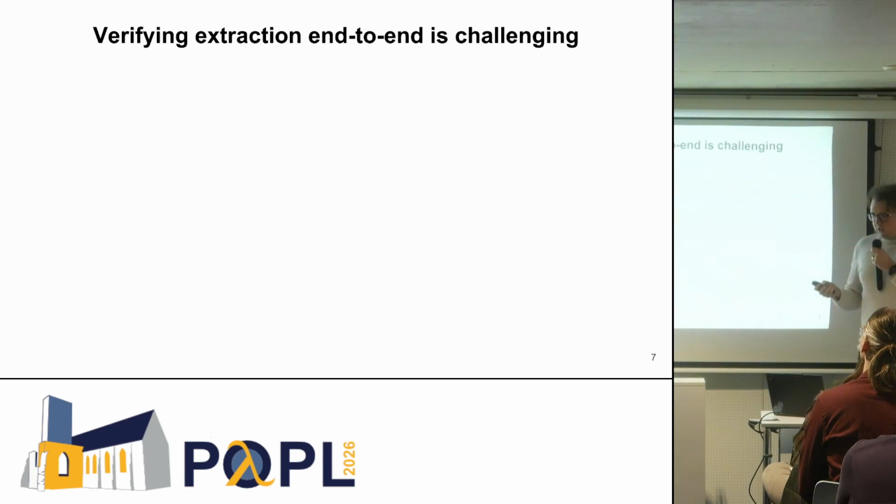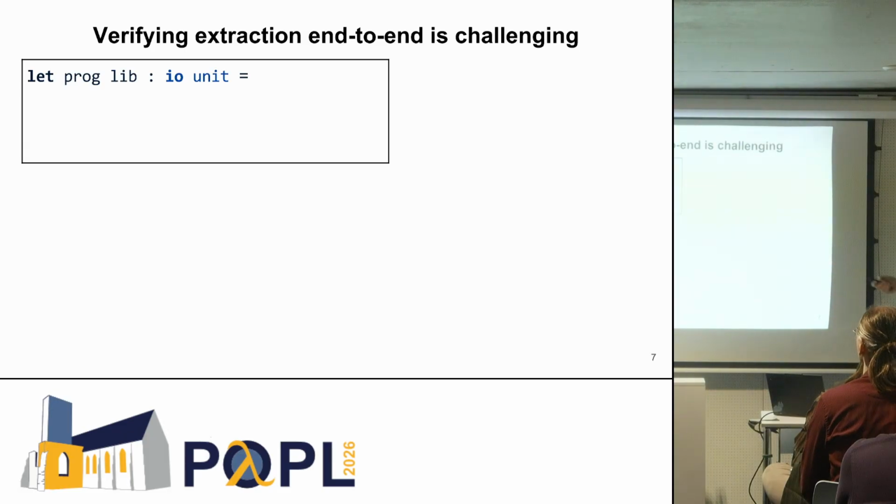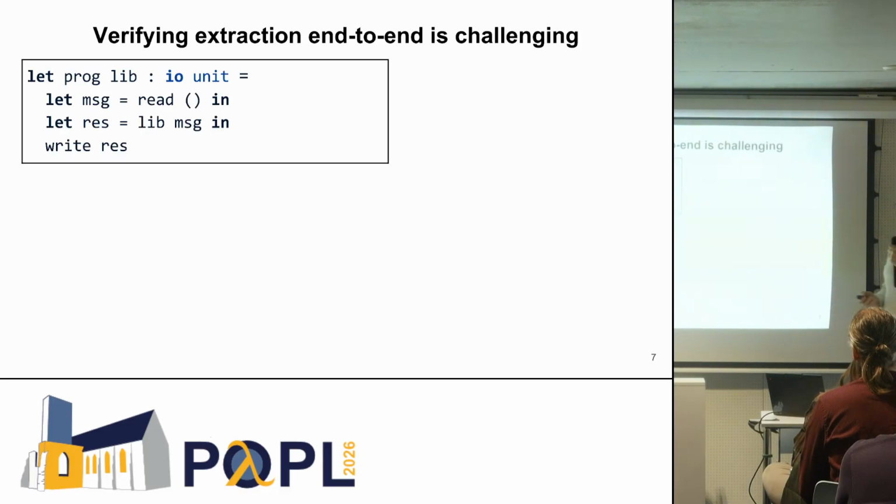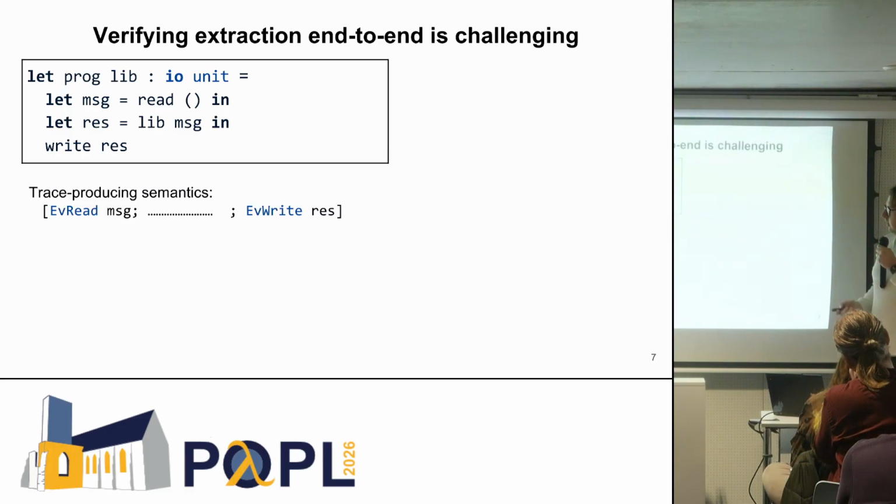So why is this step so challenging? Let's take an example. We take this program that takes as an argument a library that will be unverified. This program returns a unit, and it's in the IO monad. And this program is really simple. It reads a message, passes the message to the library. It writes the result of the library.